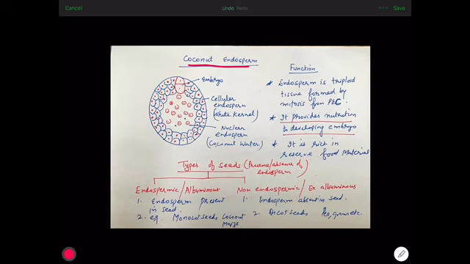So the endosperm of coconut can be divided into two parts. Outer part is cellular endosperm, which is the white kernel. This is that part of coconut which we eat, that white part. And in the center of a tender coconut is present coconut water. This coconut water represents nuclear endosperm.